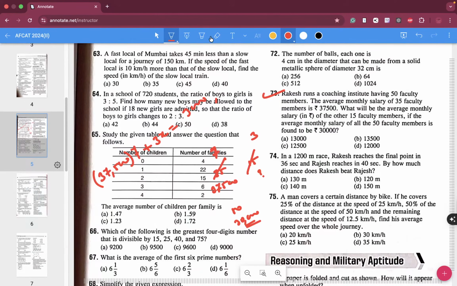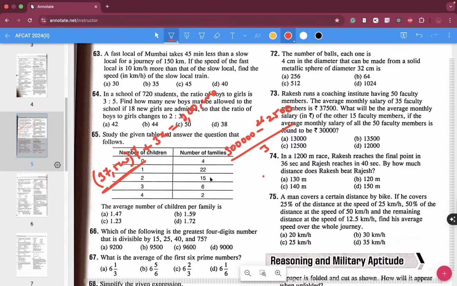So over here what you will be left with is 3 lakhs minus this particular value. 7 into 5 is 35, 3, 49, 3, 52, 5, divided by 3.